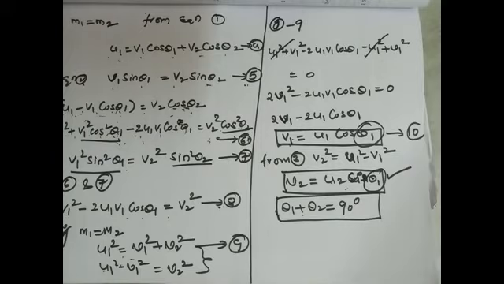Where v1, v2 are final velocities which are normal components of u1. Therefore, we will have theta 1 plus theta 2 equal to 90 degrees. In a two-dimensional elastic collision, if the incident particle hits a target at rest, then after collision, the two particles move mutually in perpendicular directions.